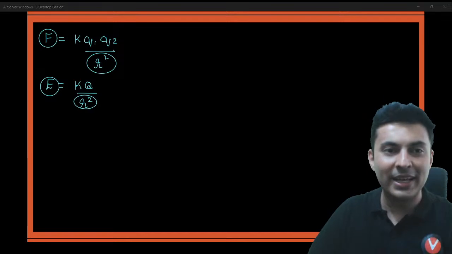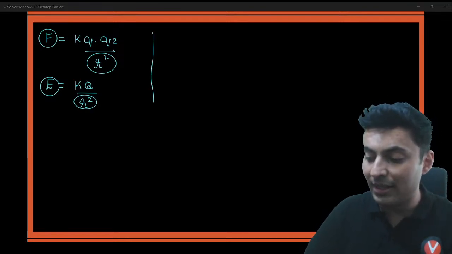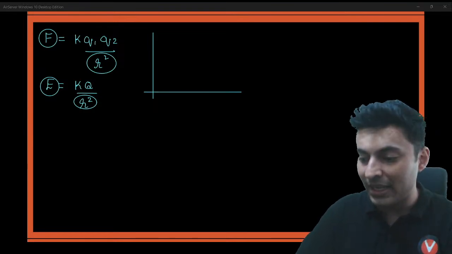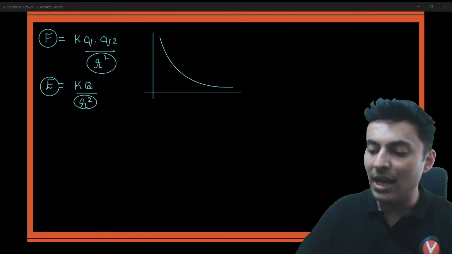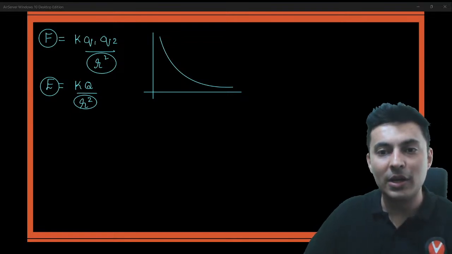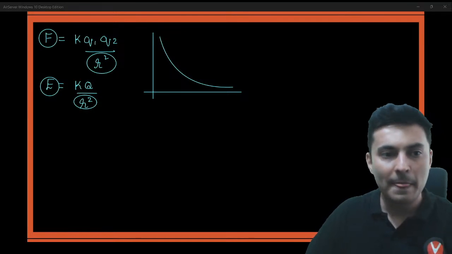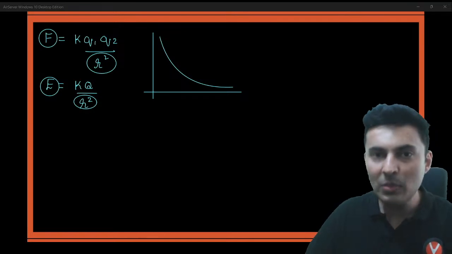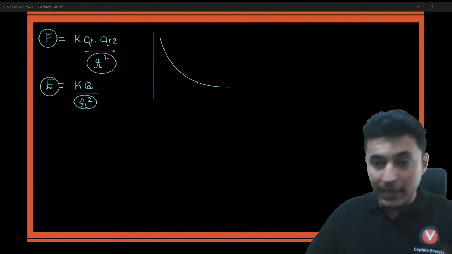So my dear warriors, how will the graph look like? Think about it. It will be a curved line, but it will not be a hyperbola. It will be some curved line, but it will not be a hyperbola. Understood, my dear warriors? Very good. Keep this in mind.